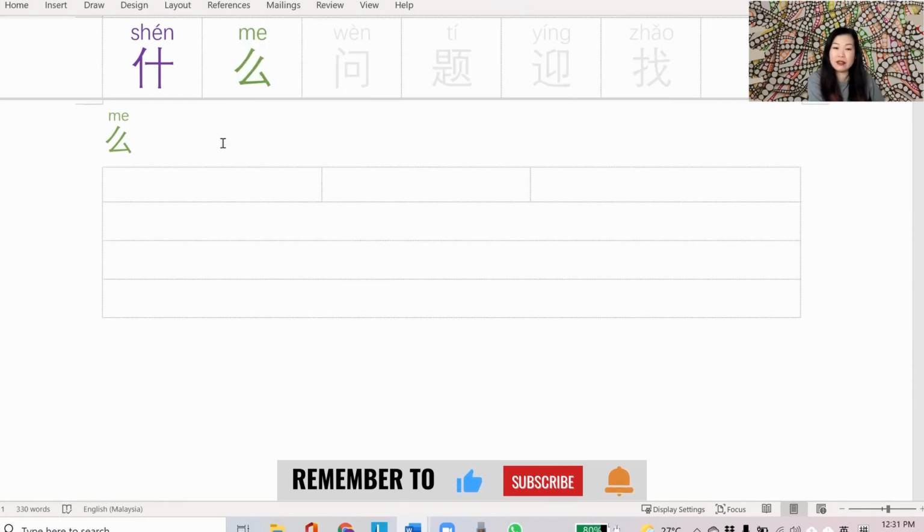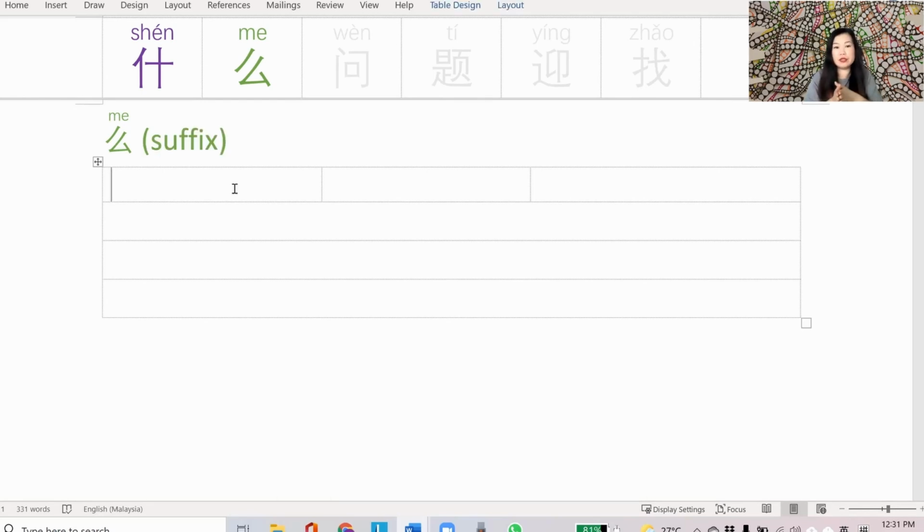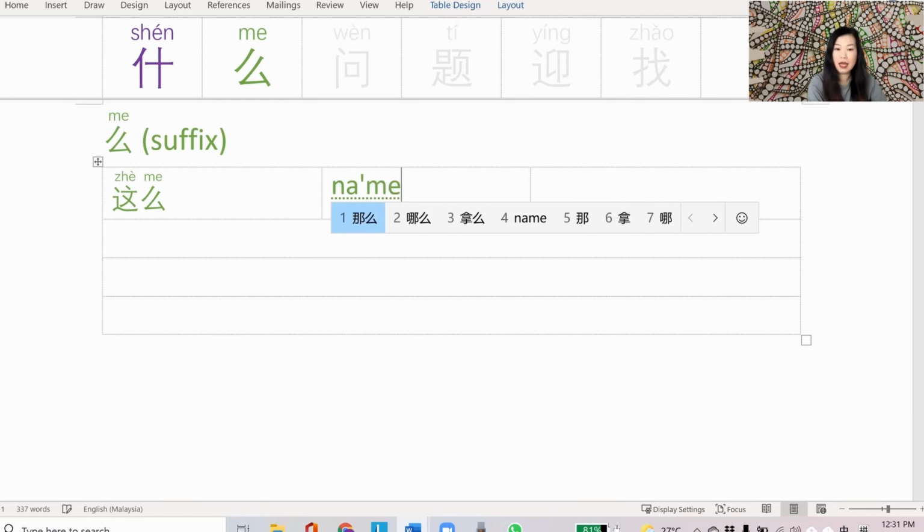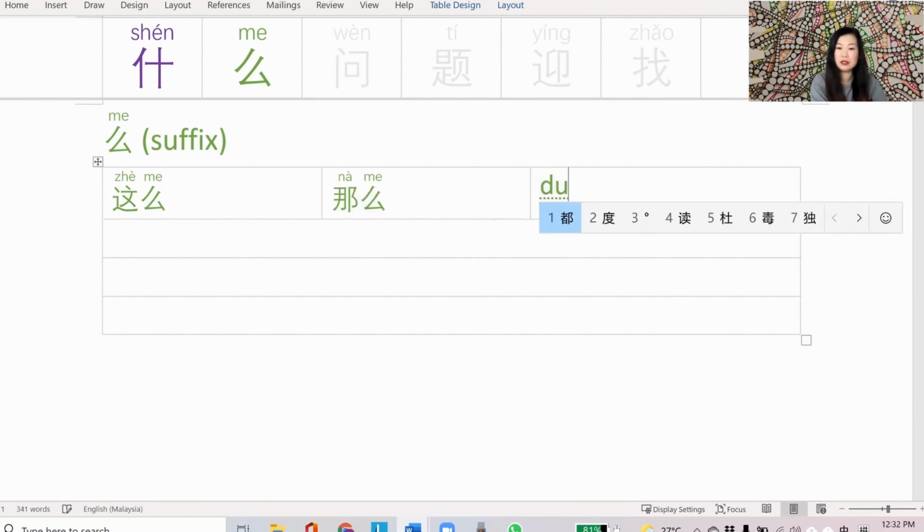The second character here is 么, a suffix, as you've seen it used with 什么. I found 3 other examples of how to use the suffix 么. The first one is 这么, second one is 那么, and the last one is 多么. I struggle to put a direct meaning to 这么, 那么, and 多么. So I'm going to go straight into forming a sentence to illustrate how to use it and then figure out what's the closest equivalent in English.